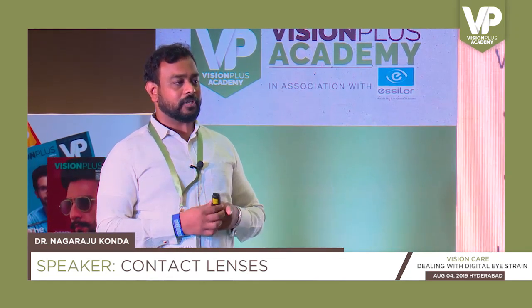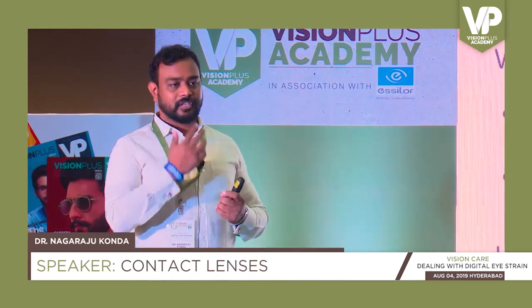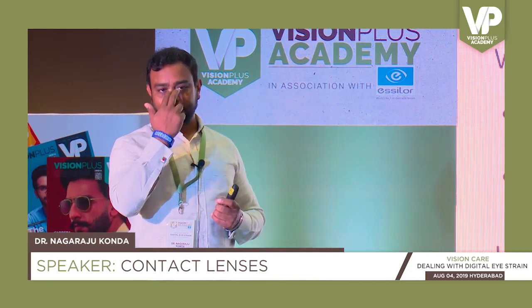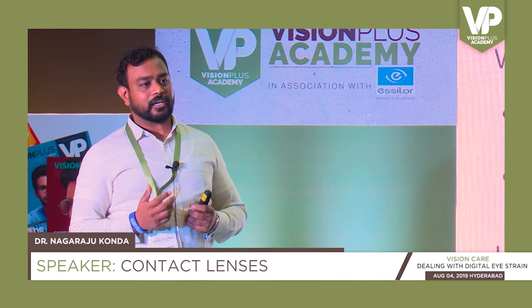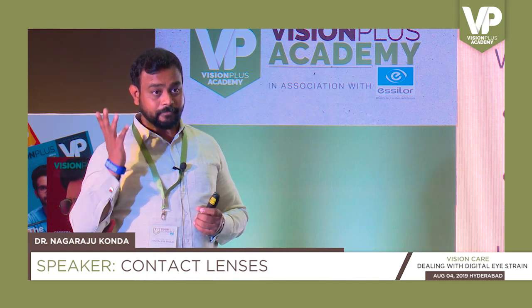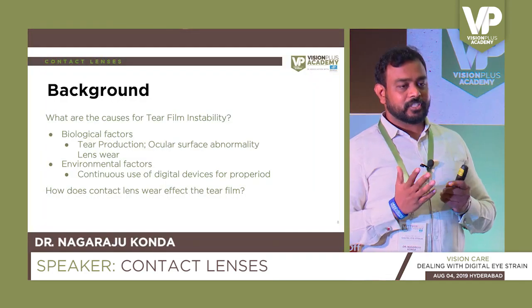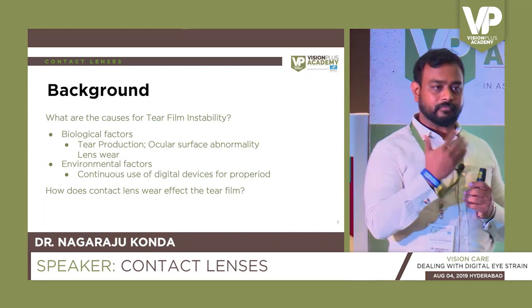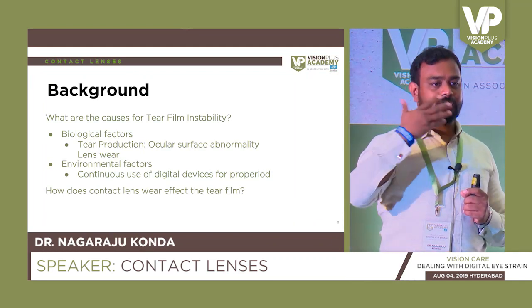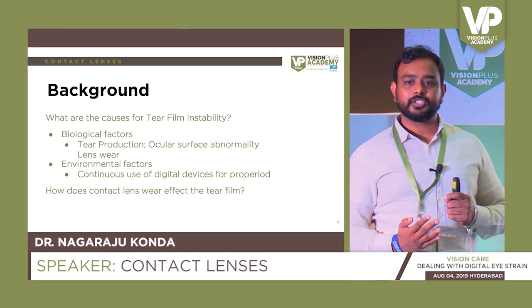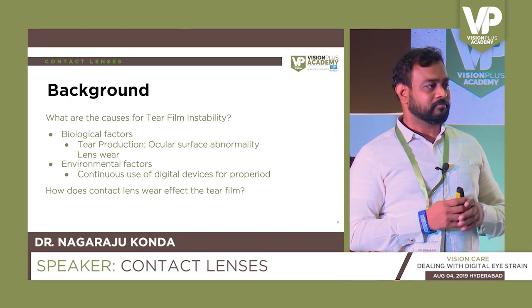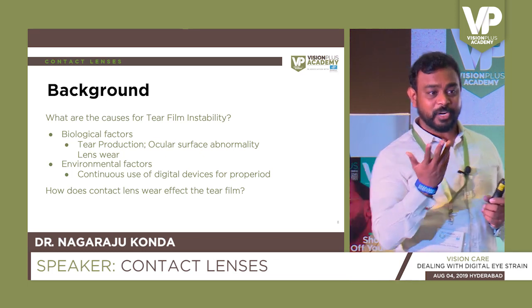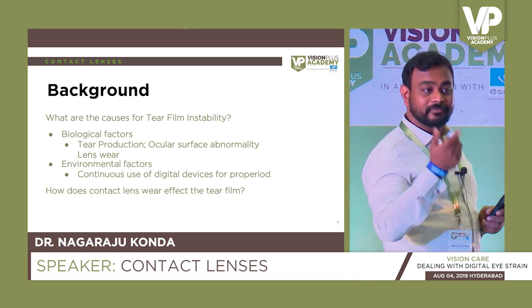For glasses, when somebody is wearing them, there are only 2 points of contact. One is the nose bridge, the other one is the ear end. But when it comes to contact lens, you are going to insert them on the eye. So the first part is the tear film, the water on the surface of the eye. As soon as you put the lens in, what happens to the tears? Can anybody guess what happens to tears when you put the lens in?